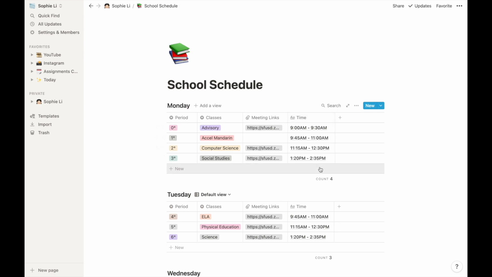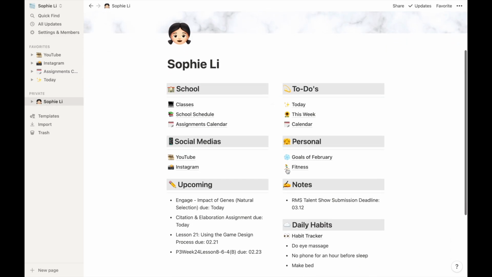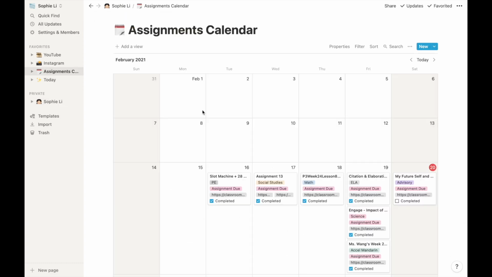For the time, it is basically my class times, because for advisory, mine is only 30 minutes, but for all the other ones, they are around 75 minutes, because it is 1 hour and 15 minutes.